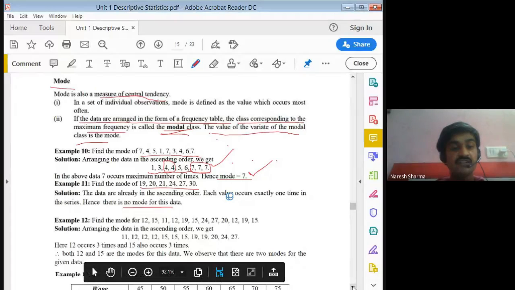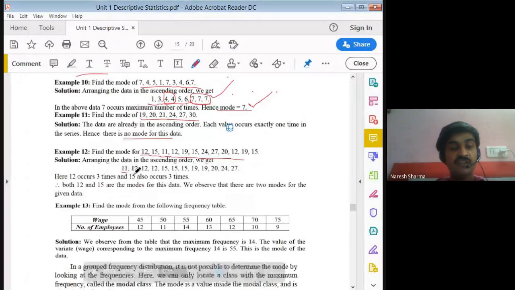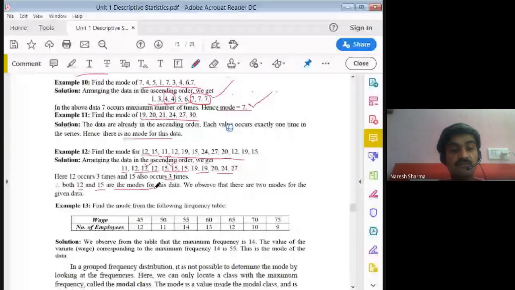Next, example 12. We rewrite this in increasing order. You see here 11 one time, 12 three times, 15 three times, 19 two times, and the others one time only. So 12 and 15 both occur 3 times, which is the maximum. So both are called the mode. In this particular example we have 2 modes.